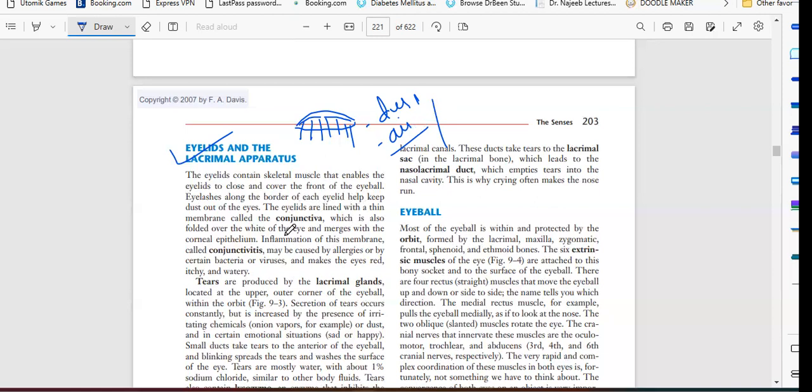The eyelids are lined with a thin membrane called conjunctiva. So this is the covering. When you see the eyelids, this is one of the linings. If this is the eye, this is the covering, and this lining is known as conjunctiva. We will see it in detail here.